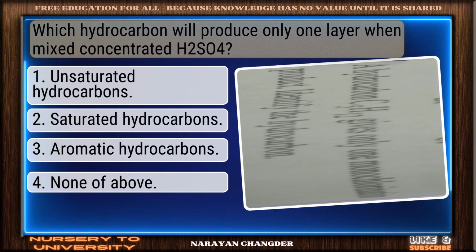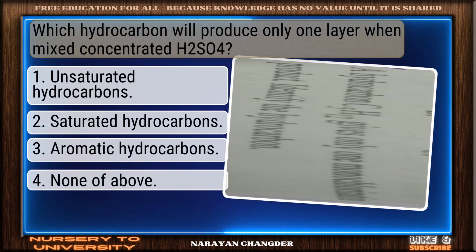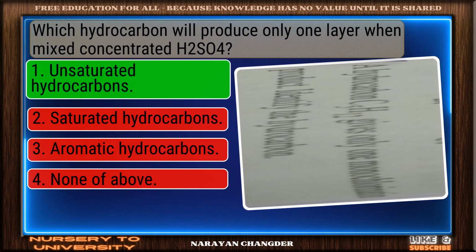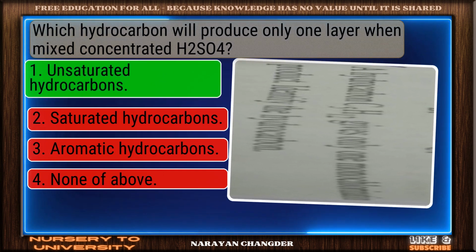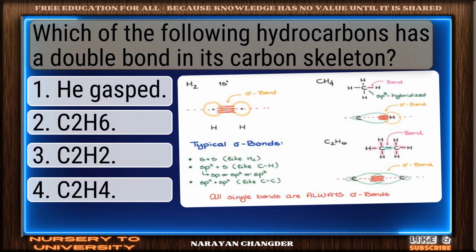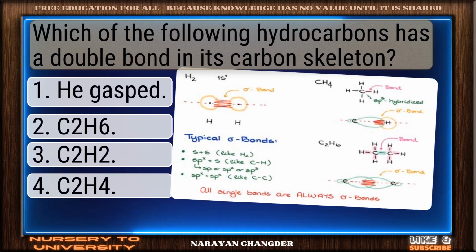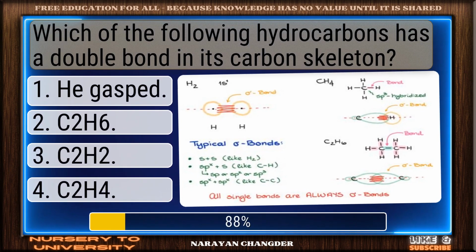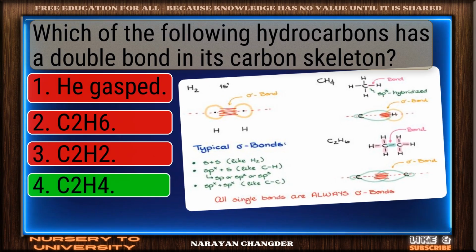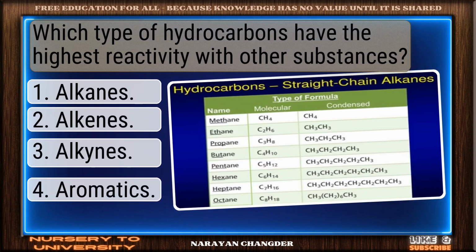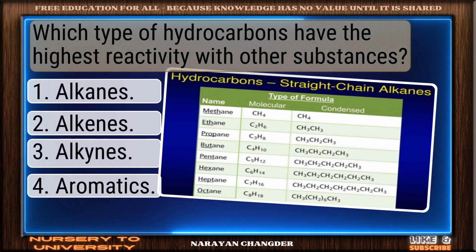Which hydrocarbon will produce only one layer when mixed with concentrated H2SO4? Nicely done. Unsaturated hydrocarbons is a solid answer. Which of the following hydrocarbons has a double bond in its carbon skeleton? Nice work. You chose C4H8 and it is correct. Which type of hydrocarbons have the highest reactivity with other substances?